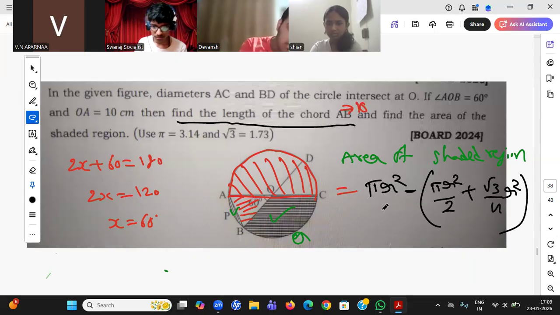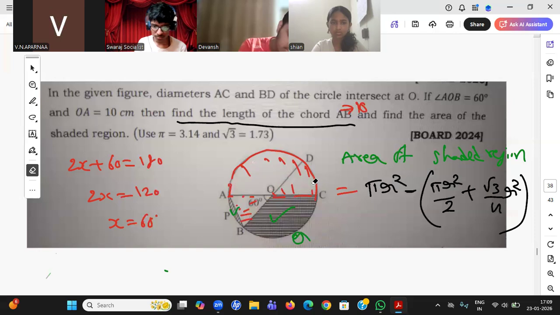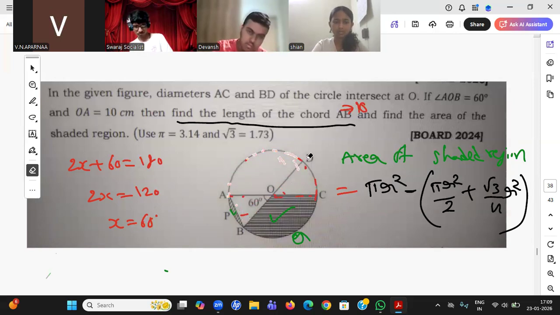Okay, Shayan, any other way? I'm erasing this. Any other way, Shayan?